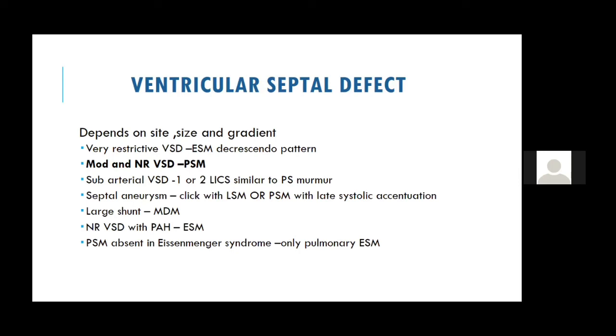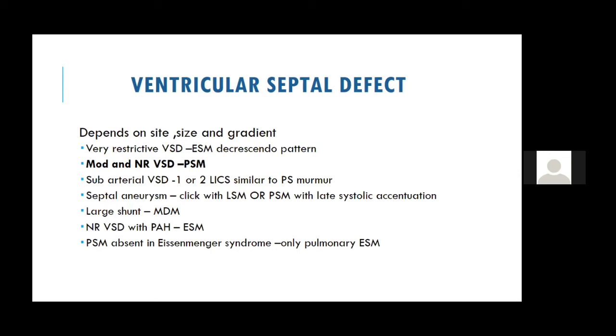Only in a non-restrictive moderate-sized VSD do you get a pansystolic murmur, whereas with a non-restrictive VSD with PAH or a large VSD with PAH, you again get an early systolic murmur. And even in patients with Eisenmenger syndrome, we do not get a shunt murmur. We only get a pulmonary ejection systolic murmur.